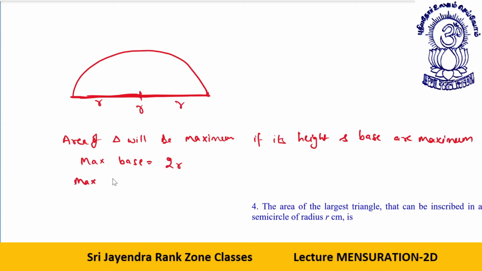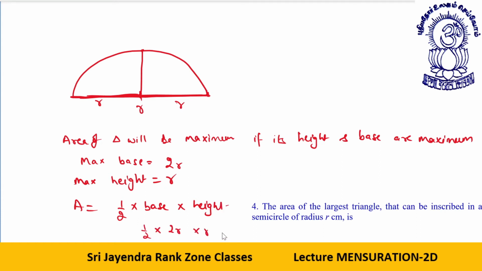What can be the maximum height in the semicircle? What is the topmost point? This is the topmost point, so this can be the maximum height. That is r. So area is equal to half into base into height. That is half into 2r into r. That gives you r square. This is your answer. Okay, dear students.